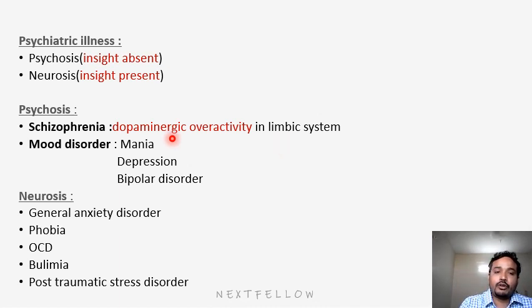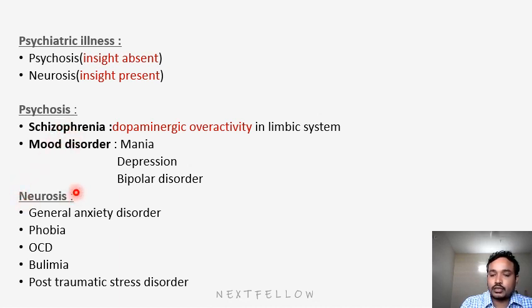Coming to the mood disorders. Mood disorders are also known as affective disorders. Here we have three types. Mania means excessive extremes will be there, followed by depression, then bipolar. Bipolar means a patient will have two poles. One is the manic phase followed by the depression phase. In between, you'll have some normal life also. So this is about psychosis. In these diseases, the patient doesn't know about his disease.